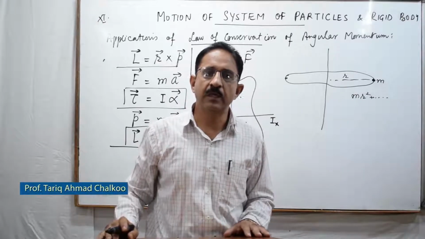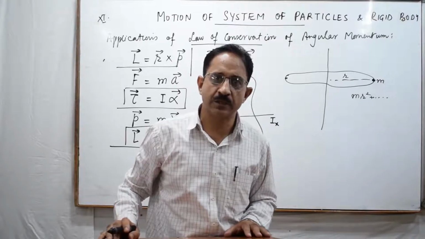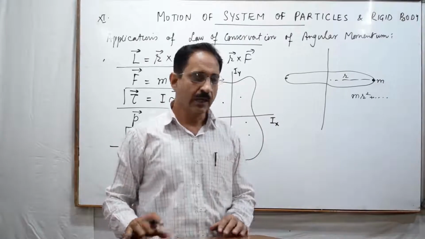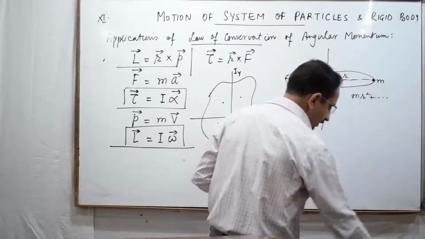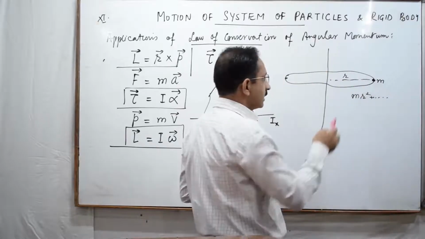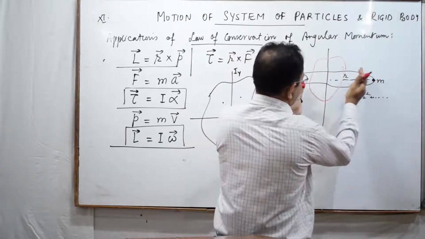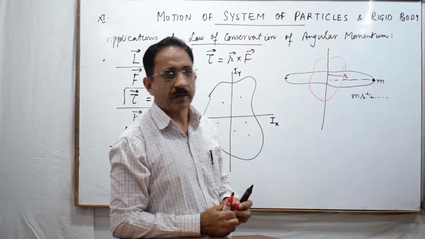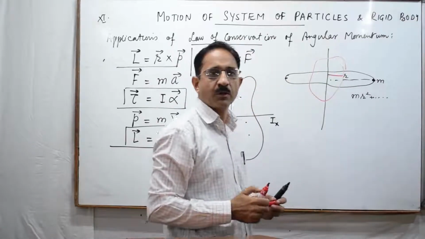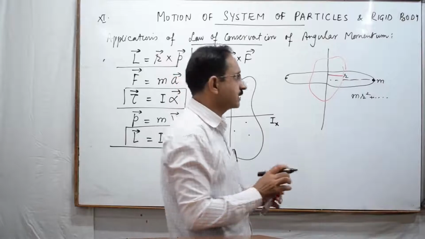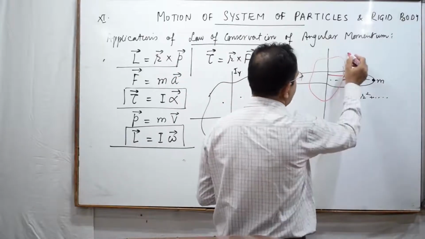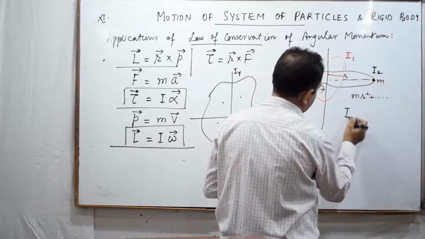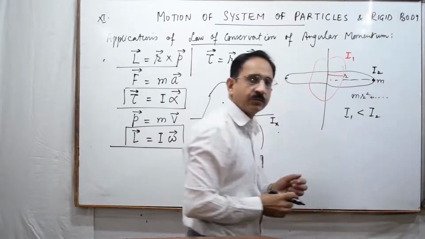So you will see कि जब एक object एक axis of rotation से बहुत ज़्यादा दूरी पर फैल जाए, its moment of inertia becomes large. अब अगर मैं इसी मास को समेट के इसको squeeze करके इस तरह से बना दें, now we see that this mass has come closer. तो जो ये r की distances बड़ी distances थी, they have been shortened now. This mass is closer to the axis of rotation. The moment of inertia will change. It will be lesser. So अगर इसका moment of inertia है I1 और इसका moment of inertia है I2, you will agree here that I1 will be less than I2.